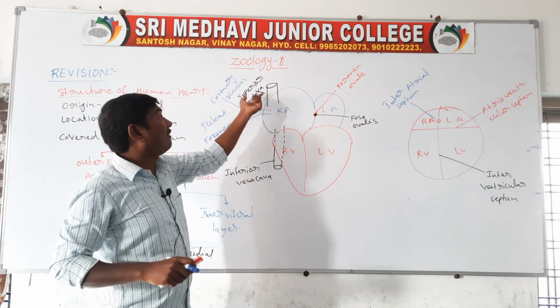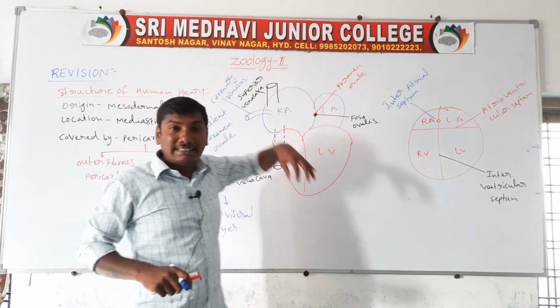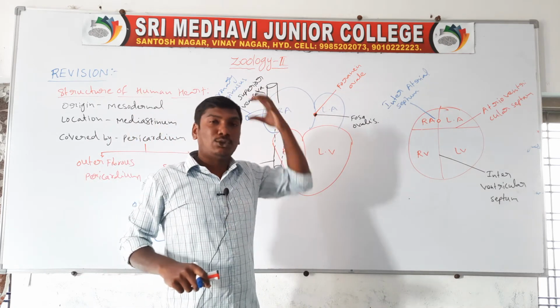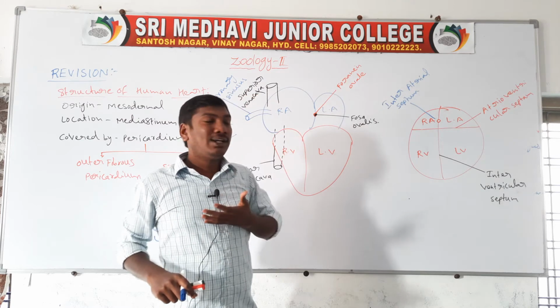The superior vena cava receives blood from the head and thorax region.